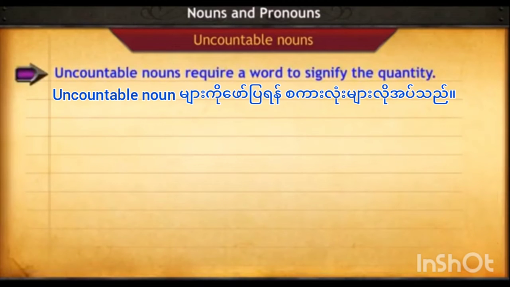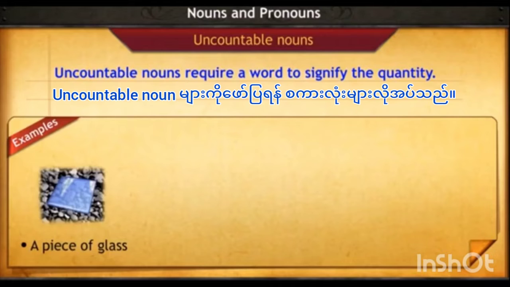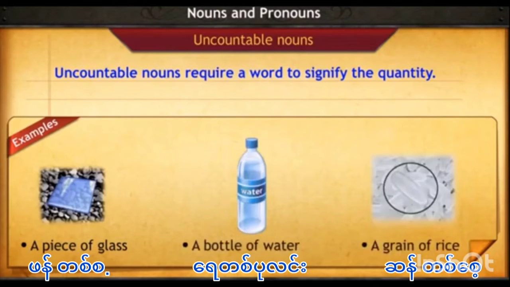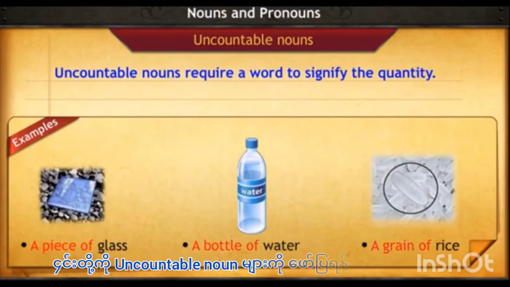Uncountable nouns require a word to signify the quantity. For example, a piece of glass, a bottle of water, a grain of rice. In the above sentences, the words a piece of, a bottle of, and a grain of tell us the quantity of the thing being spoken about.